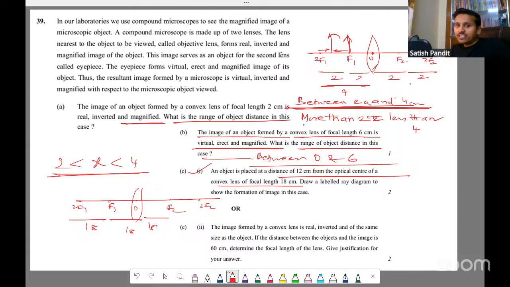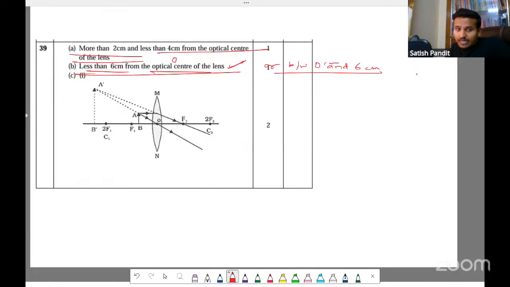Where is the object? 12. 12 means in between these two. Actually, half of 18 is 9. So 12 will lie somewhere here. So here you put the object and complete the ray diagram. So the ray diagram is given here. It's this one. They have kept the object a little to the left side, right? Middle is this one, left side they have kept. So please be careful while choosing the object position, where the object is.